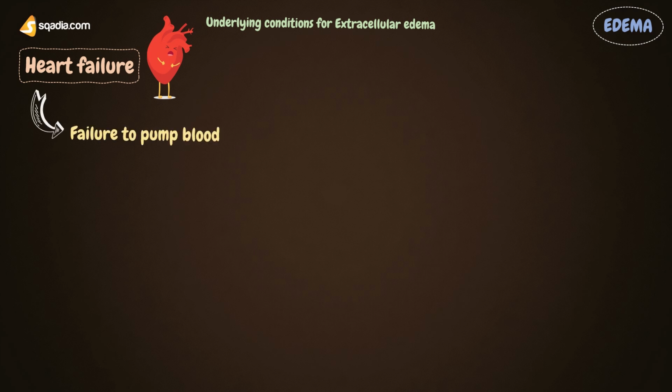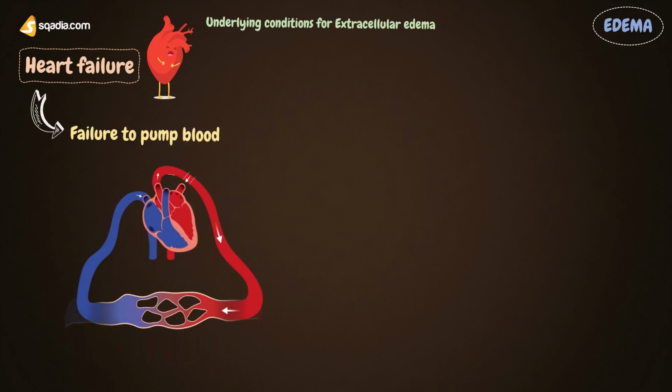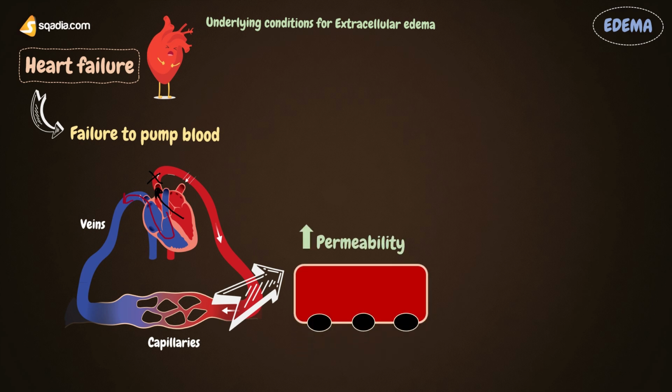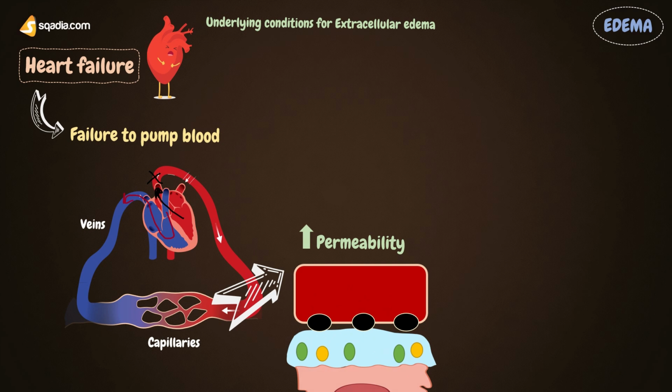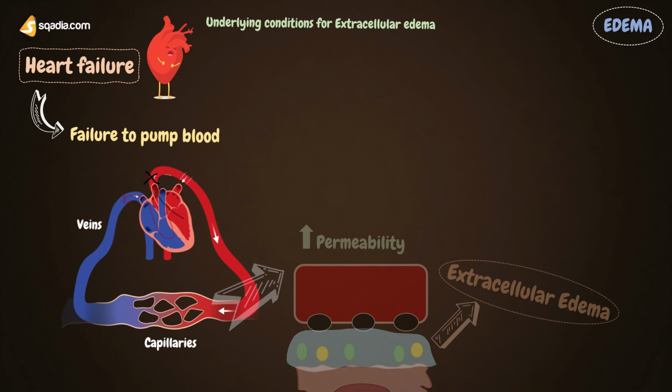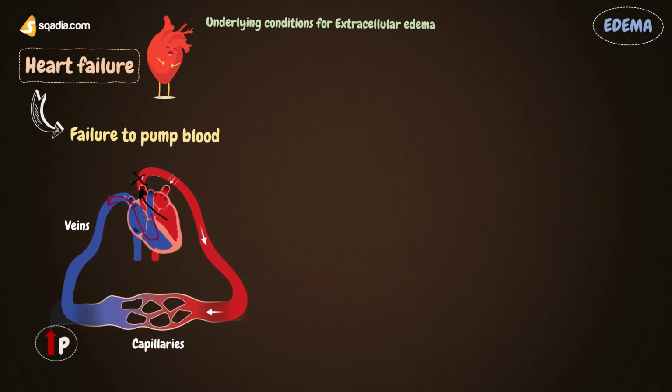Edema occurs in heart failure because of various reasons, such as failure to pump blood. In heart failure, the heart won't be able to pump blood from the veins to the arteries. So overall pressure will shift from arteries to veins and capillaries because blood has to stay there because of no further pumping. This increase in pressure leads to increased capillary permeability, and so fluid, including larger protein particles, will leak out of the capillary membrane into the interstitial space, causing extracellular edema.